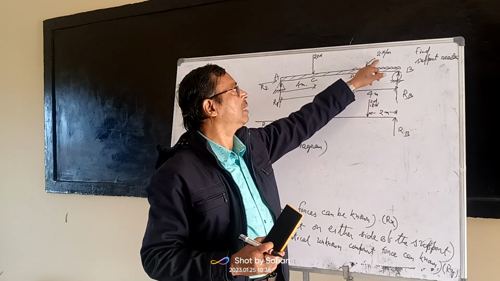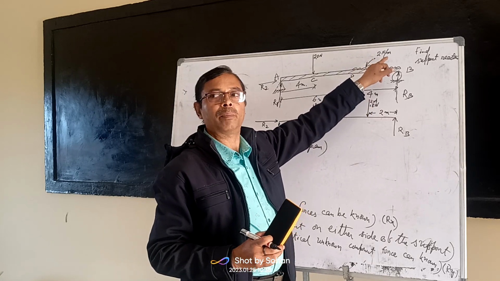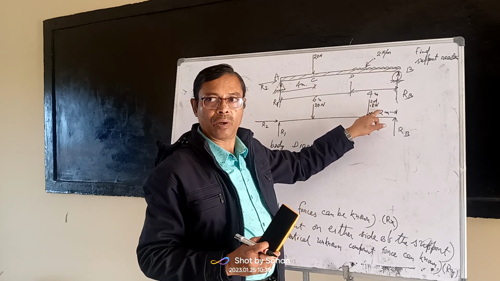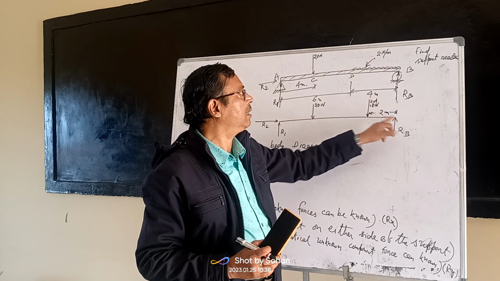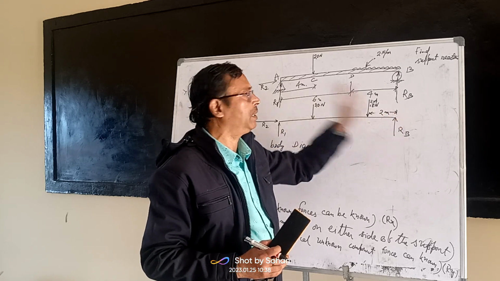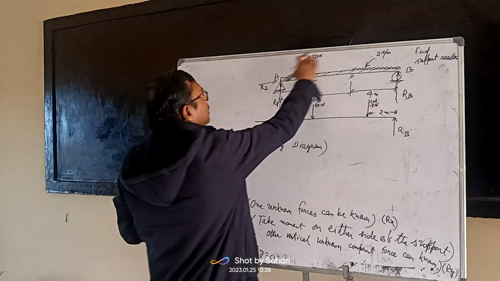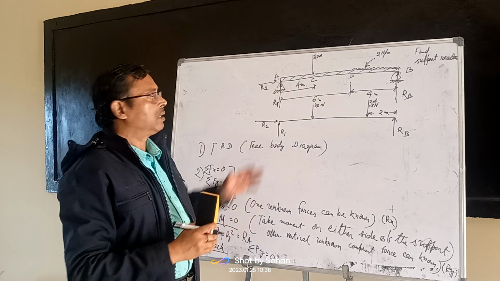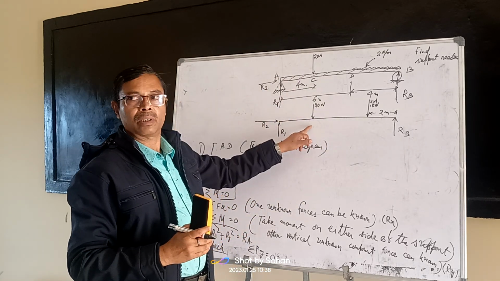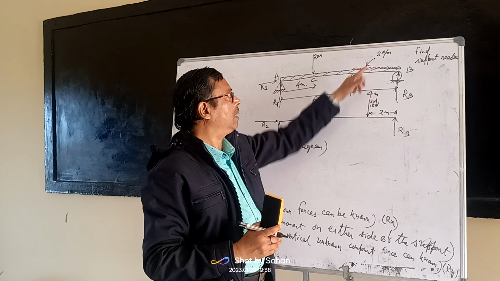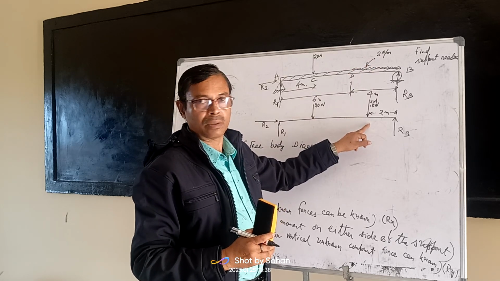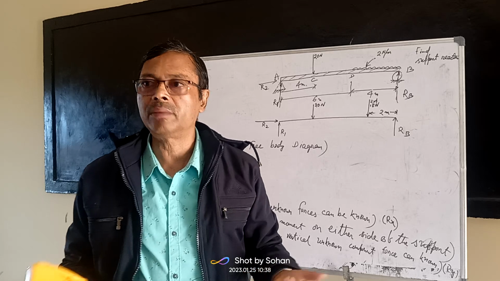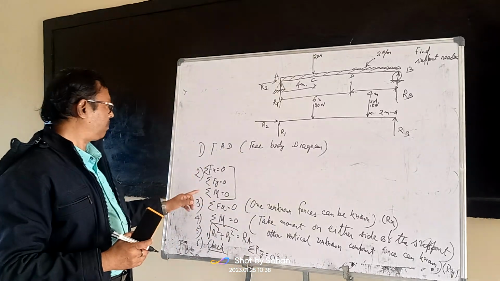But if you consider the UDL, it will be 2 Newton per meter. If you consider the point load, it is 8 Newton only, and it is acting at a distance of 2 meters from the point D. So now, this structure is transferred into this structure. This load is a point load, 20 Newton. This load was the UDL, now it is 8 Newton. Okay, now the whole structure is converted into point loads. Now you can go to the next step.